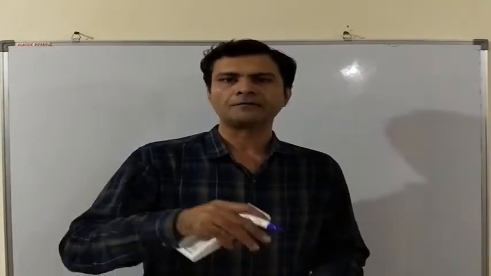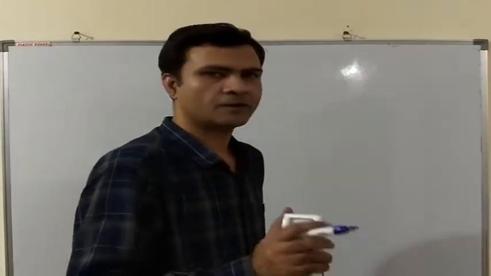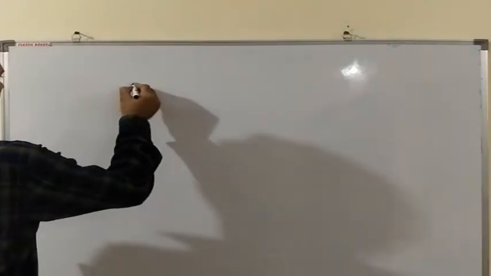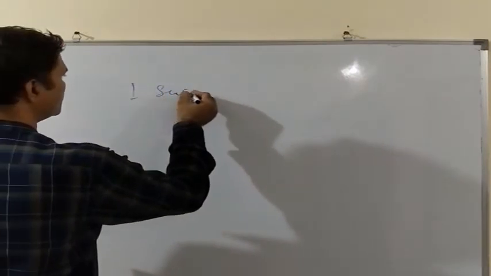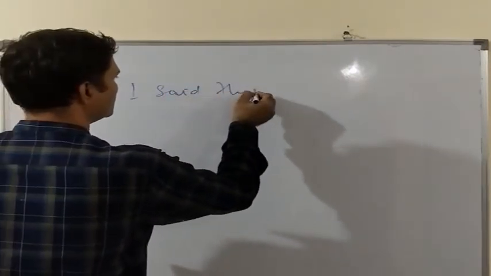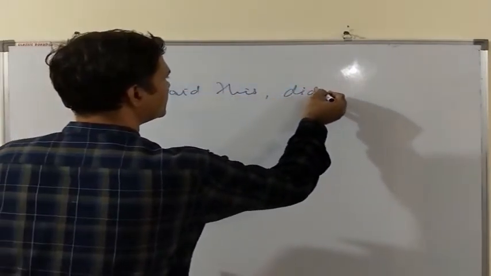When the verb in the sentence is in present simple tense and it is a positive statement, then we use don't, didn't or doesn't as the question tag. As for example, I said this. Didn't I?